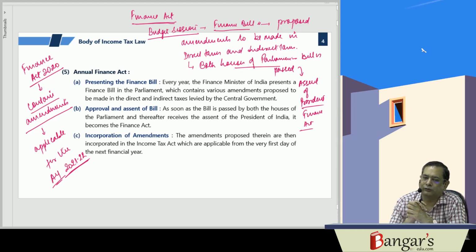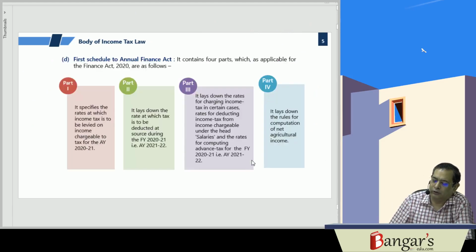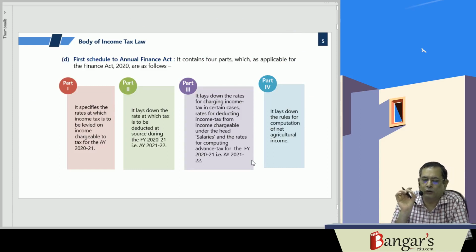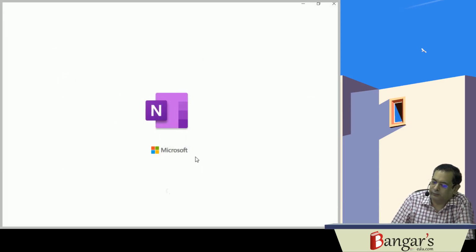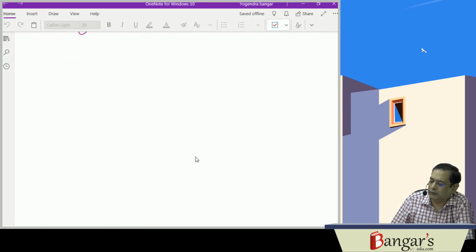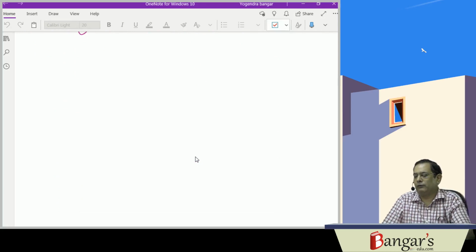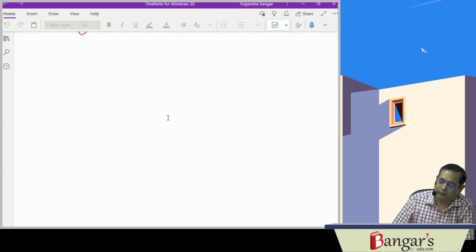This Annual Finance Act contains a schedule, and before we discuss this schedule to the Annual Finance Act, we have to get a basic understanding.